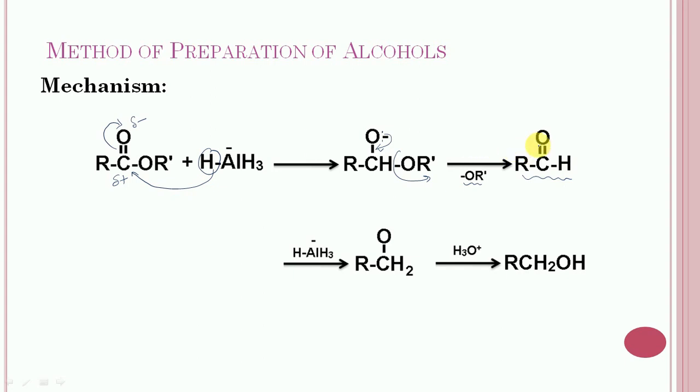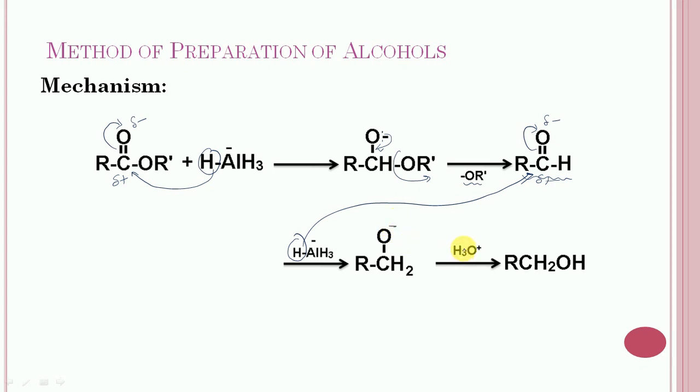Now this pi bond will shift toward oxygen. Oxygen acquires negative charge, carbon acquires positive charge. So in the next step, this hydride will get attached to the carbon that has the positive charge. So this intermediate will get formed, and it will have negative charge on the oxygen.